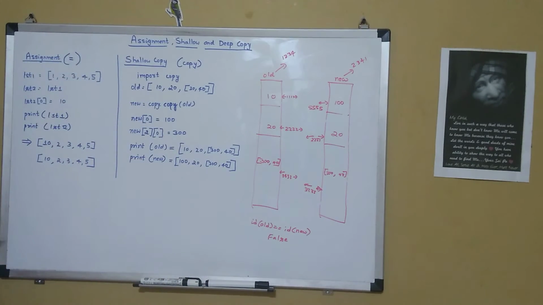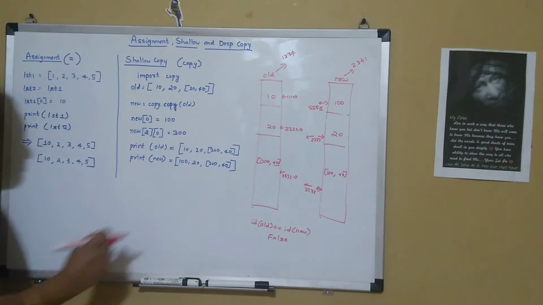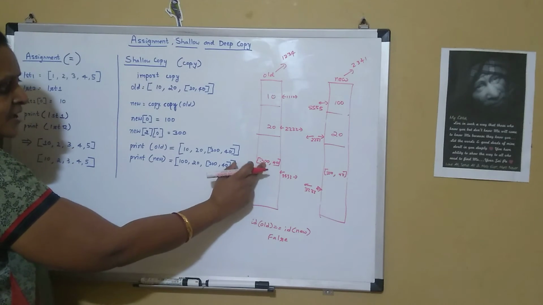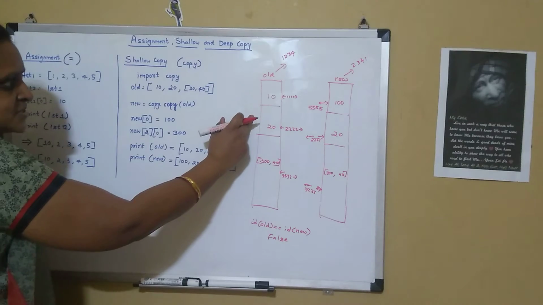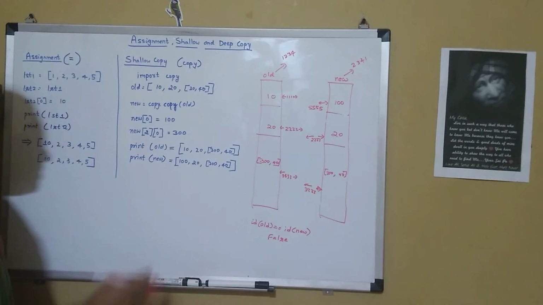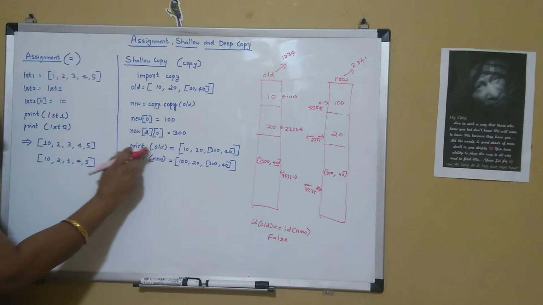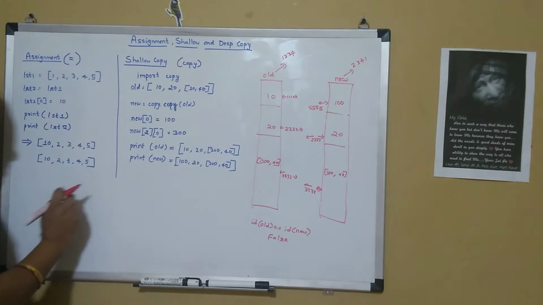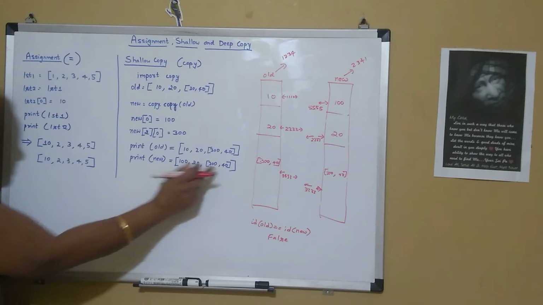So this is the disadvantage of using a shallow copy, because for nested lists the value gets changed. The individual items inside the nested list get changed, whereas the individual integer items do not. So when I print old, it has 10, 20, 340, and when I print new, it has 100, 20, 340.